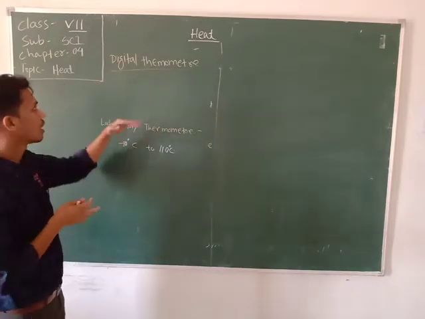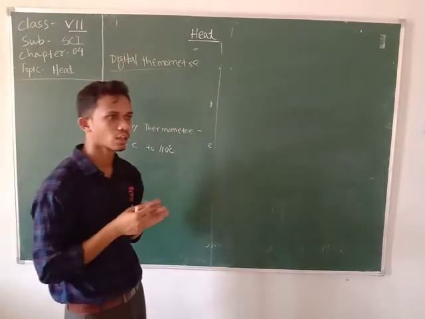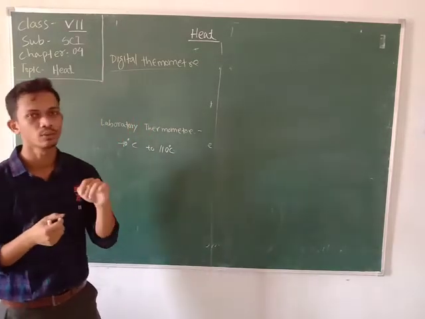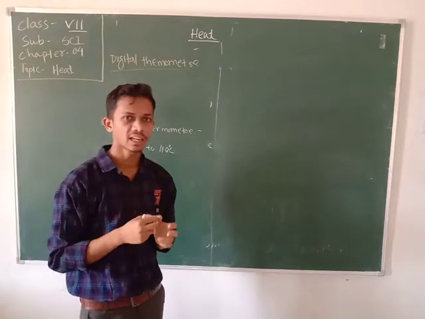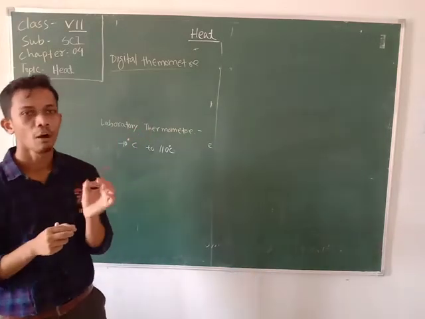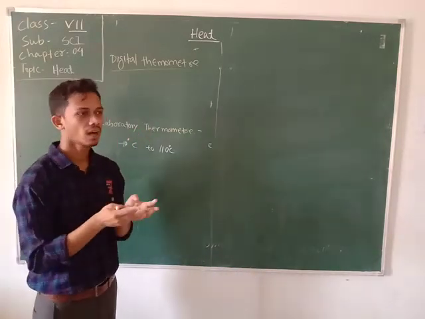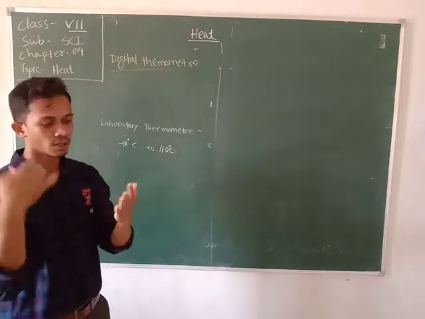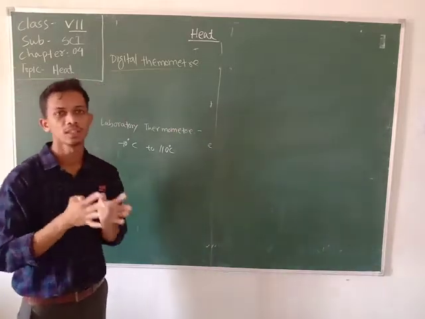And another thing, in the clinical thermometer we use a liquid called mercury, and mercury is a very poisonous substance. Whenever the thermometer breaks and the mercury gets on our body, it is harmful.